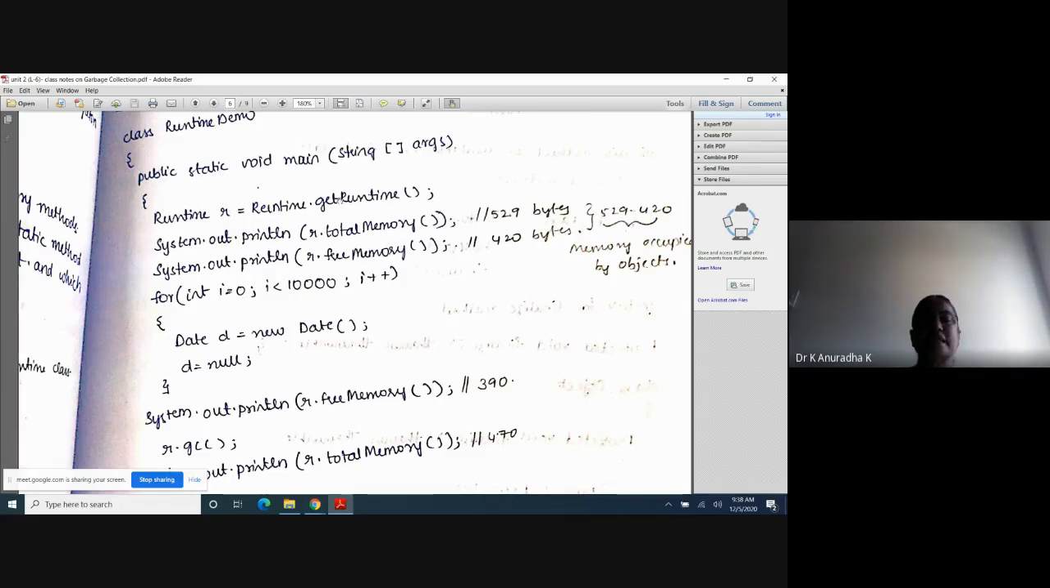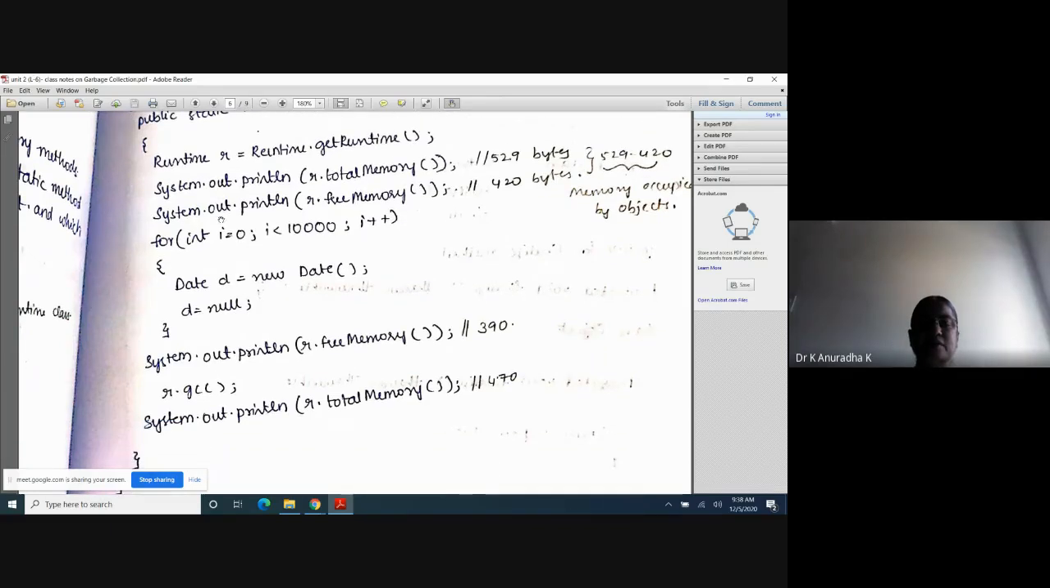Actually I have explained 4 methods, but here I have used one method, getRuntime, for creation of the object for the Runtime class. The remaining 3 methods are gc, totalMemory, and freeMemory. So after creation of that Runtime class object, we can access the remaining 3 methods with this reference variable. The concept is the same in all programs.